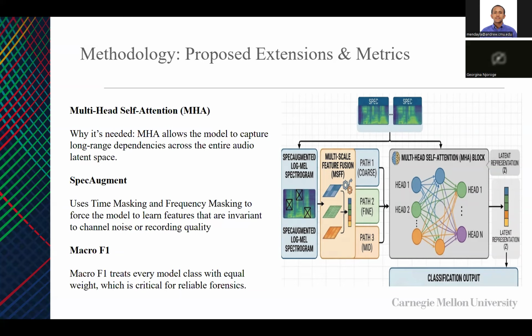Then we intend to use SpecAugment in order to ensure that the model learns features that are invariant to channel noise or recording quality. And finally, since the data has a high imbalance, we're going to use the macro F1, which treats every model class with equal weight and ensures that the results we get are accurate.